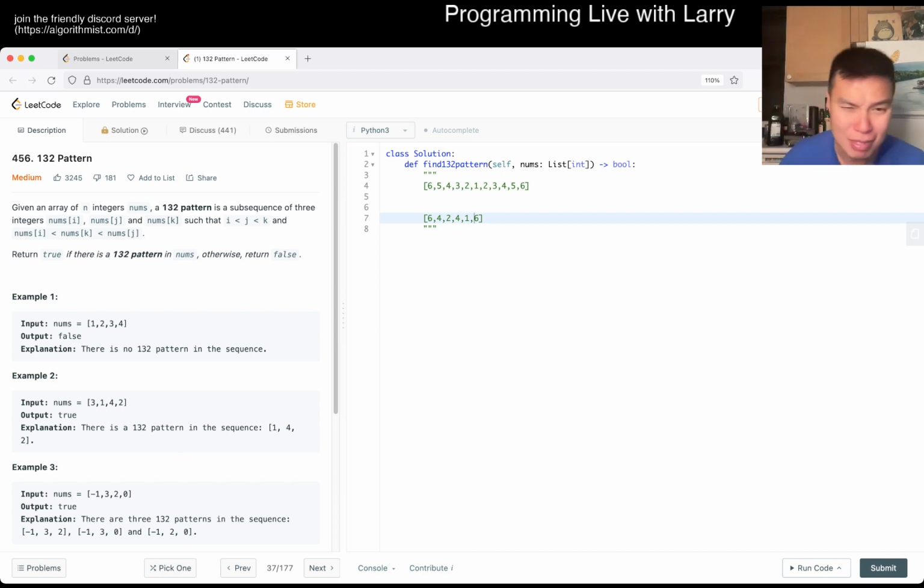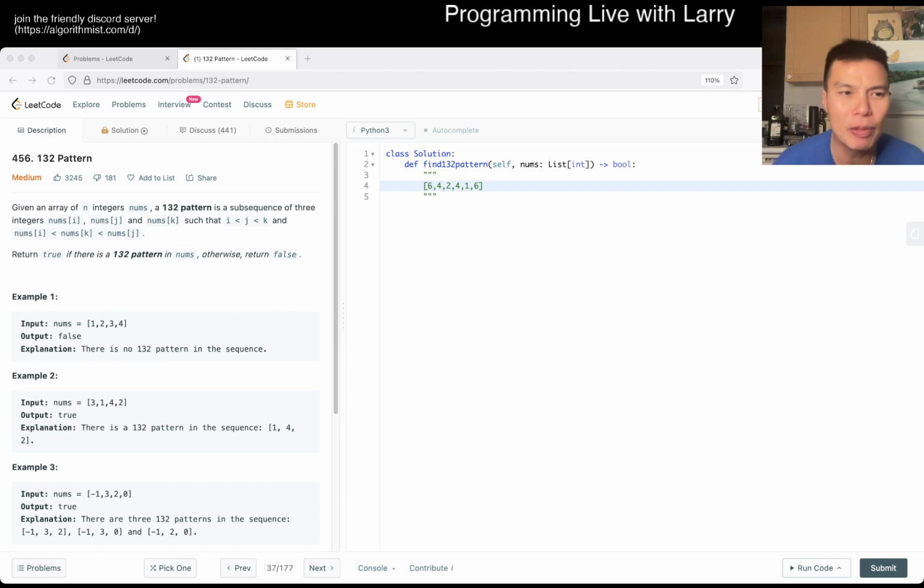Oh man, allergies are really kicking my butt. But here it still doesn't have a 1, 3, 2, right? So maybe our attempt to make a better solution through generalization doesn't really hold up here. So maybe we can just think about processing from left to right, some technique like that.